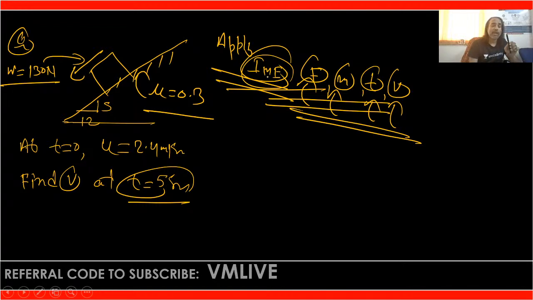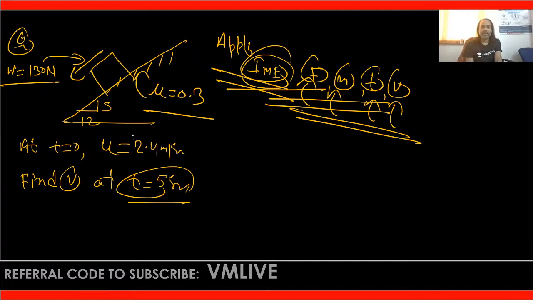It means you have to identify the nature of the problem: in which case we have to apply the impulse momentum equation, and where we have to apply the work energy principle. Obviously here forces are given, mass is given, time is given, and velocity is required. That's the reason we can apply the impulse momentum equation here.